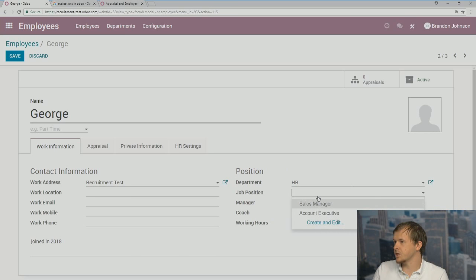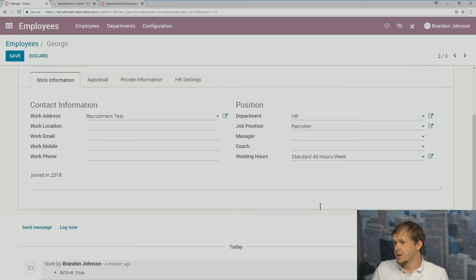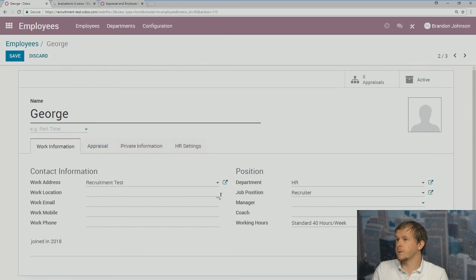We can give them a job position as well. Let's call them a recruiter. We can create that on the fly as well. We can assign them a manager or even a coach if we want to. So this is very straightforward. This allows us to have our employee.